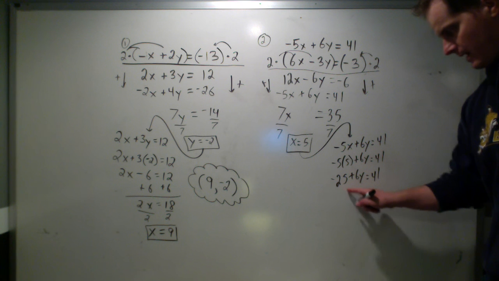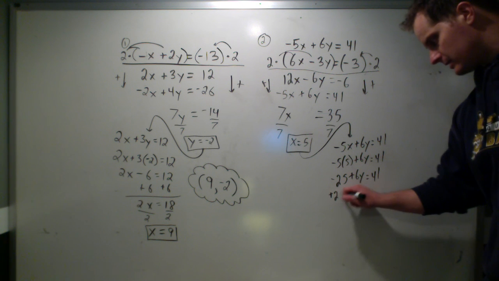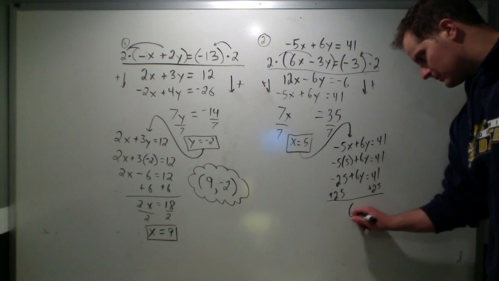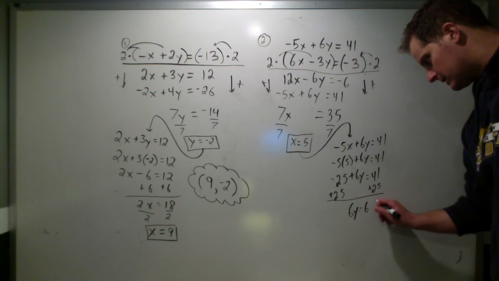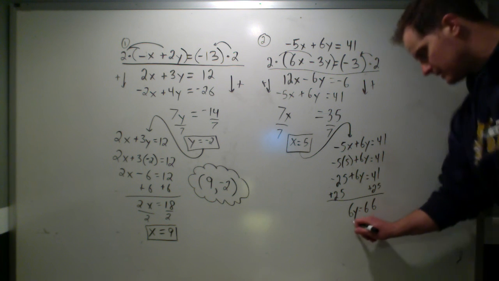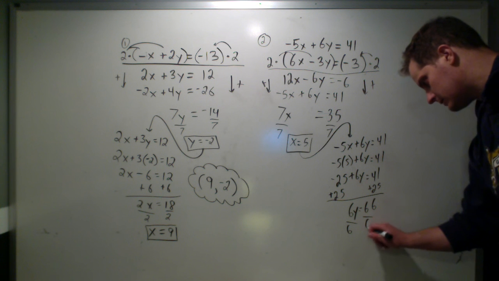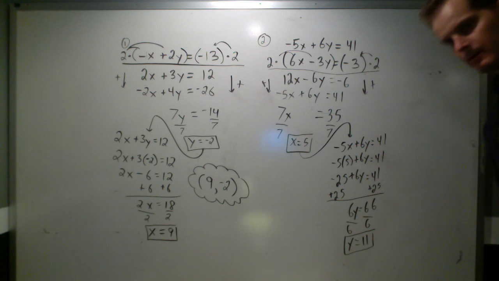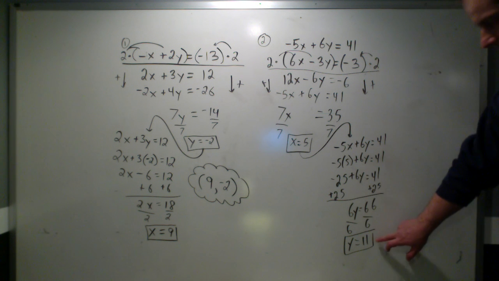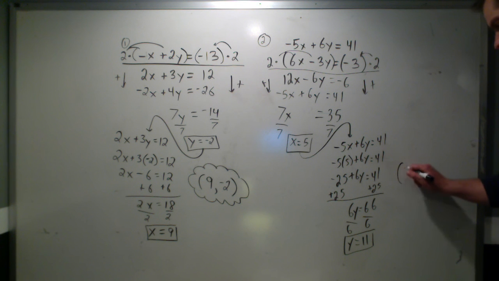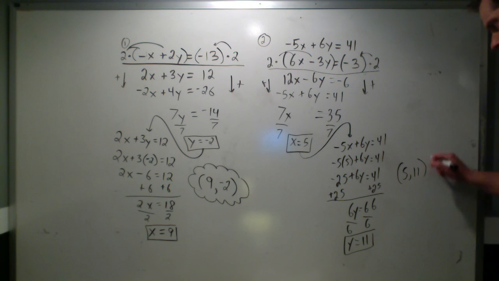We're going to try to get rid of that negative 25 by adding it to both sides. So we're going to add 25 to both sides. You get 6y is equal to 66. Again, 41 plus 25 is 66. And then the last step is to divide by 6 on both sides. And we get y equals 11. All right. We have our x, we have our y. We now can write our answer as an ordered pair. And for this one, it is going to be 5, 11. X and then y. Okay.